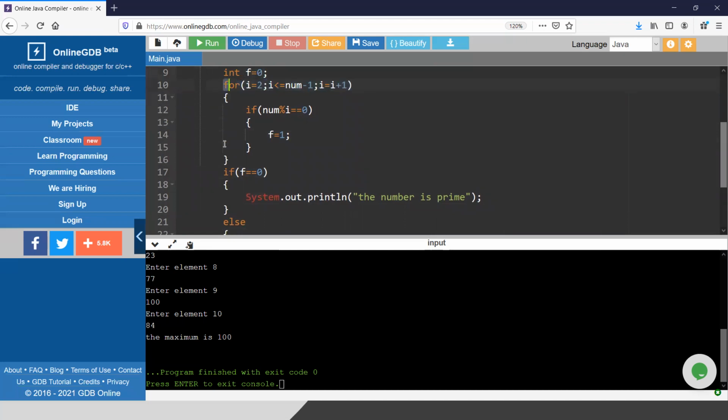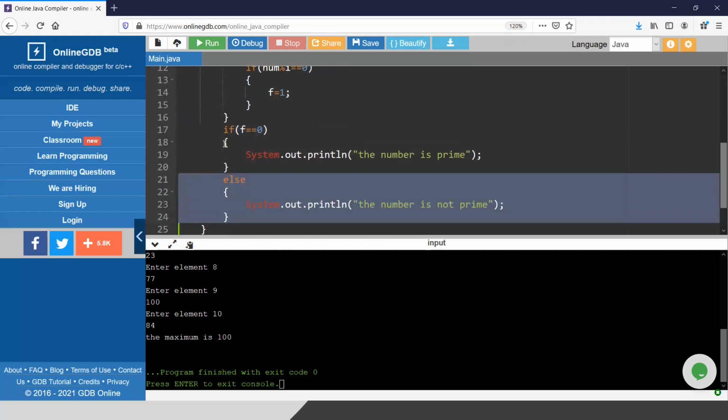Let's take another number, 9. I will try from 2 to 8. First, 9 divided by 2, the answer is no. Again, 9 divided by 3, the answer is yes. 9 is divisible by 3, so f will become 1. After the loop I check whether f is still 0. The answer is no, f became 1. So it will go to the else part and print that the number is not prime.